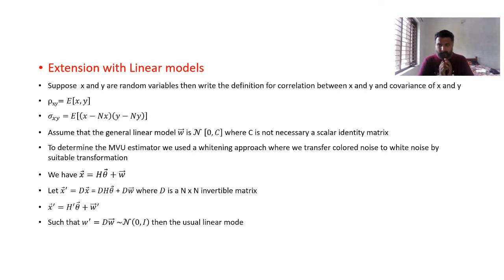The usual linear model that we would obtain, if the noise is whitened, we can write expectation of w dash, that is nothing but an n cross 1 matrix, and w dash transpose, should be equal to I. It's not two matrices, it is nothing but a single matrix only.